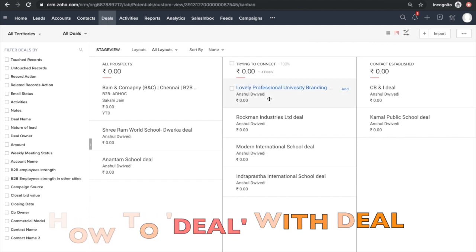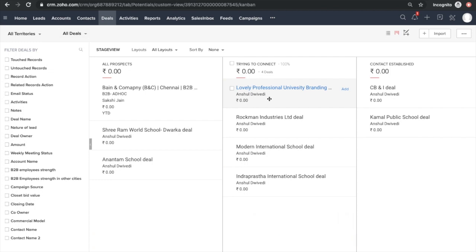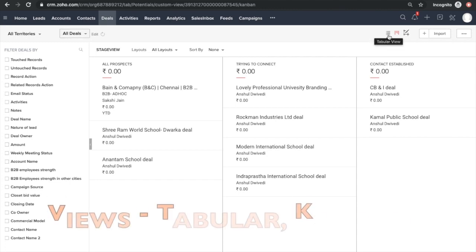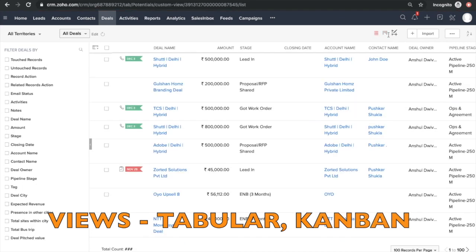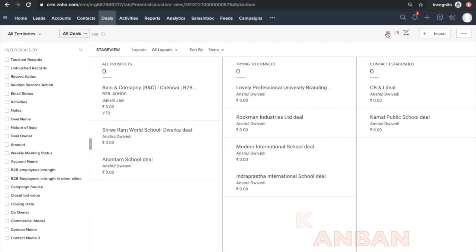Now let's try and understand what all different things, features, options we do have over here. First of all, we have two different views. This is tabular view. If I click on tabular view, I could see the information this way. This is my Kanban view, which we have tried to have the similar look and feel, a UI, the way we used to have in Pipedrive. So I would request and suggest that it's better to always select a Kanban view, right?